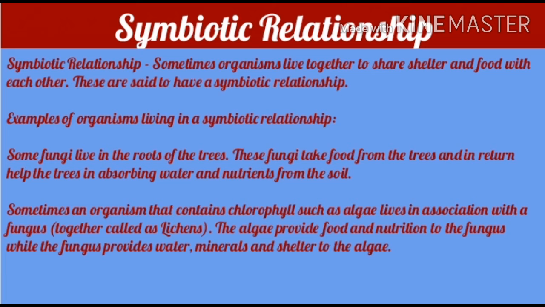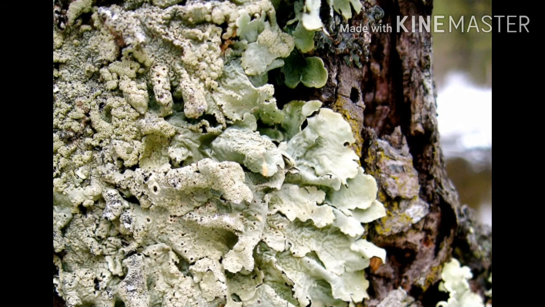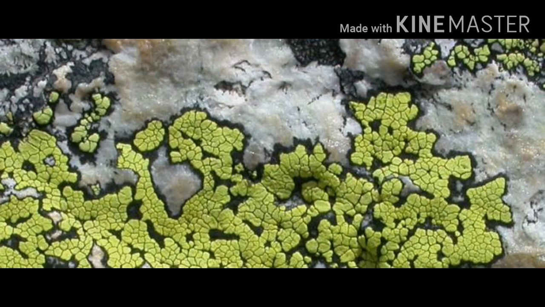Symbiotic relationship. Sometimes organisms live together to share shelter and food with each other. These are said to have a symbiotic relationship. An example of such a give and take relationship can be seen in lichens, which is an association between algae and fungi. Algae, being an autotroph, manufacture food; fungi, being saprophytic, provide water and minerals along with shelter to the algae.